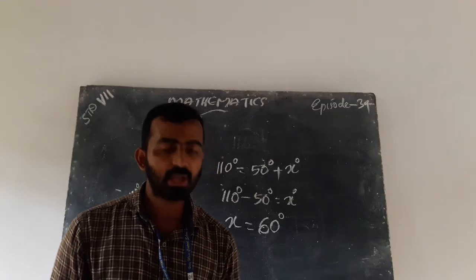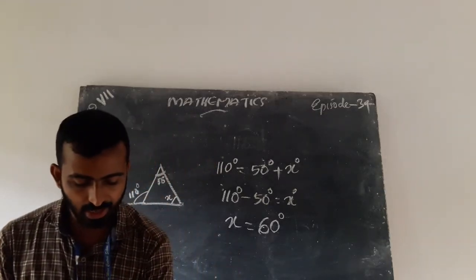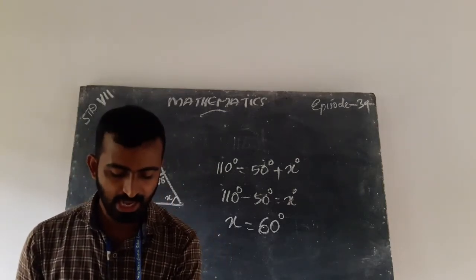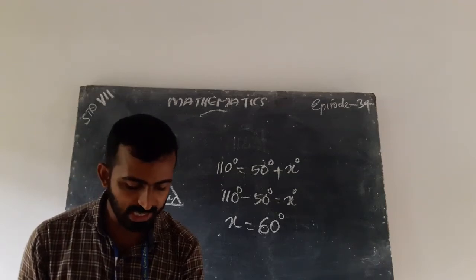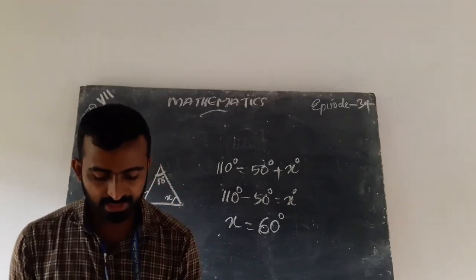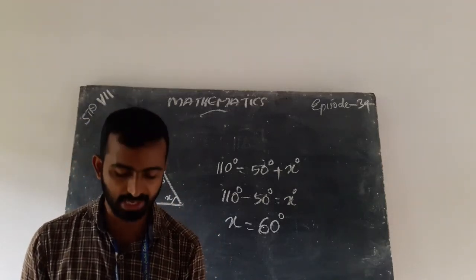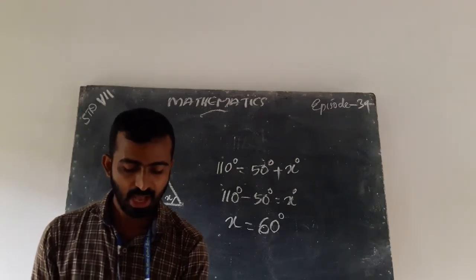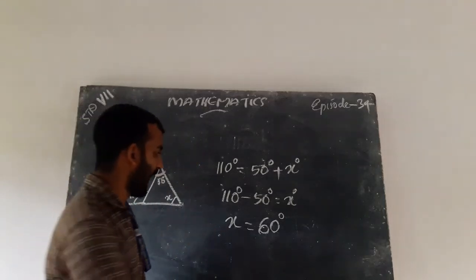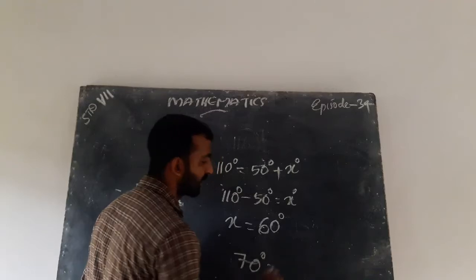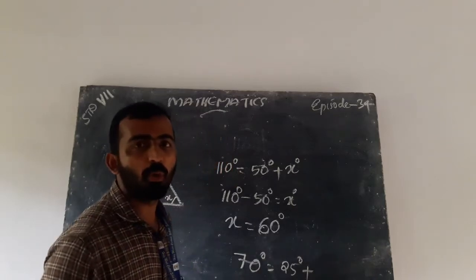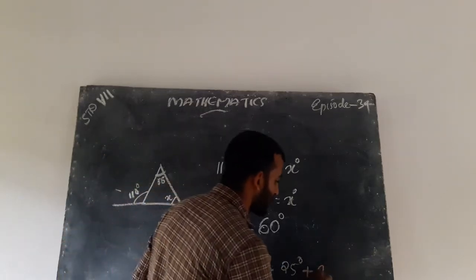In the first question, an exterior angle of a triangle is of measure 70 degree, and one of its interior opposite angles is of measure 25 degree. Find the measure of the other interior opposite angle. Another opposite interior angle is x degree.